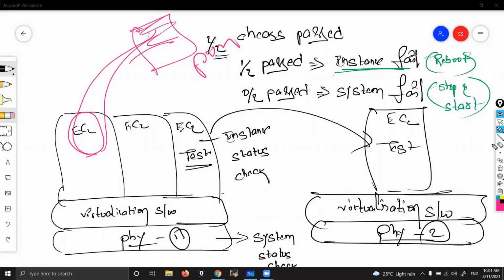Got it. Hyper-V is for Windows or Linux both, right? Which one? Hyper-V, yes, Hyper-V is for both.